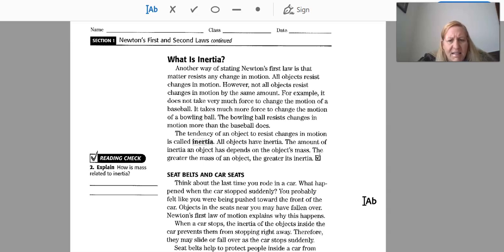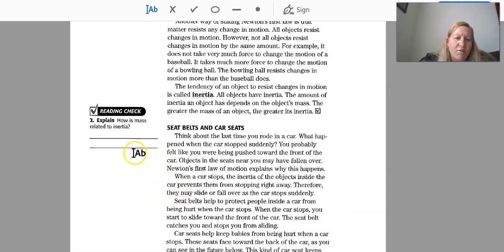The tendency of an object to resist change in motion is called inertia. All objects have inertia. The amount of inertia an object has depends on the object's mass. The greater the mass of an object, the greater its inertia. Okay, so here's reading check number 2. How is mass related to inertia? You can pause here, write it down, and then check your answer with mine.